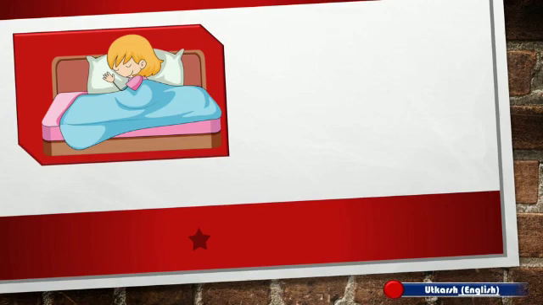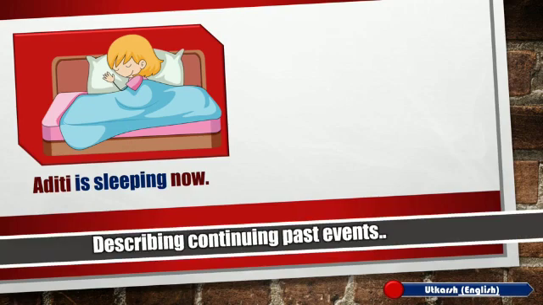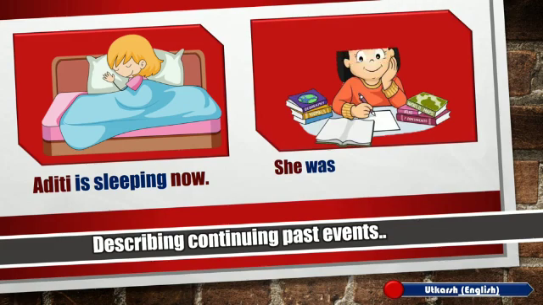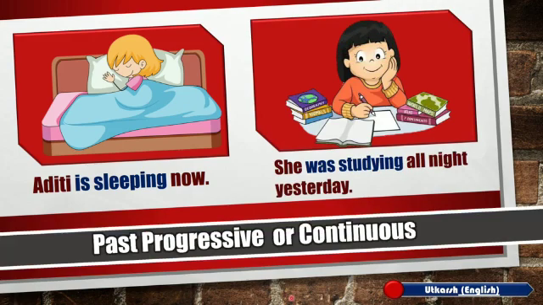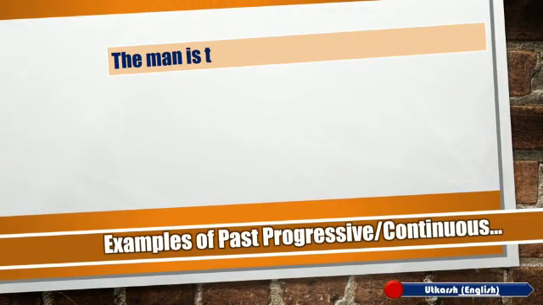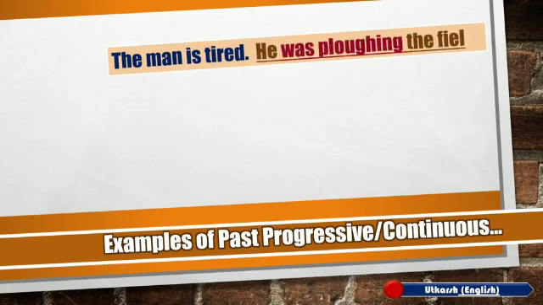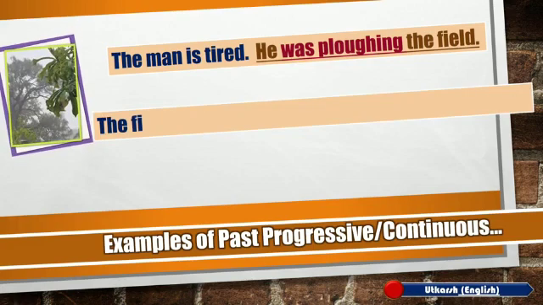Dear children, the sentences we have discussed above describe the present situation. But what about describing continuing situations in the past, which are incomplete? Very good. We use past progressive form of the verb. So past progressive is formed with the past form of the be verb, that is was and were, and adding ing to the action verb.